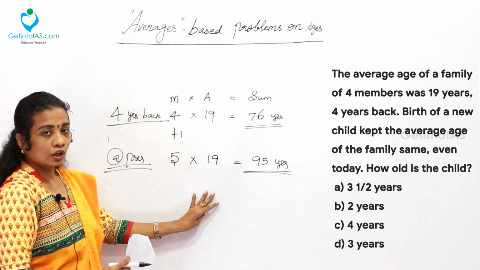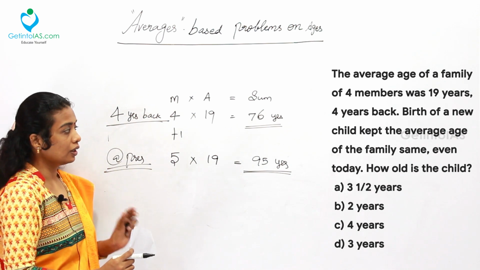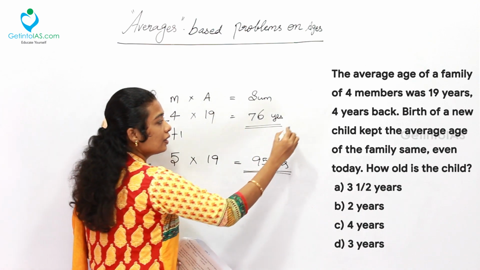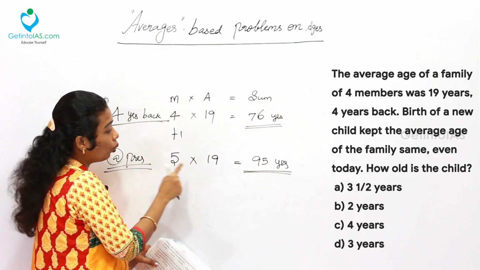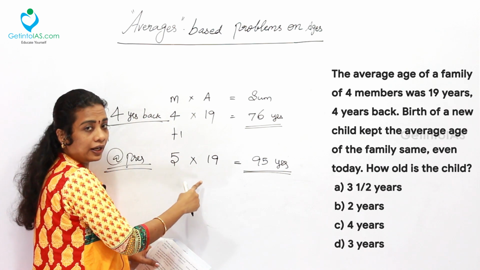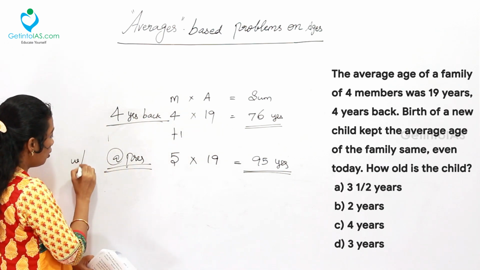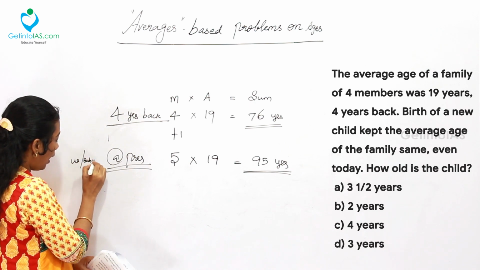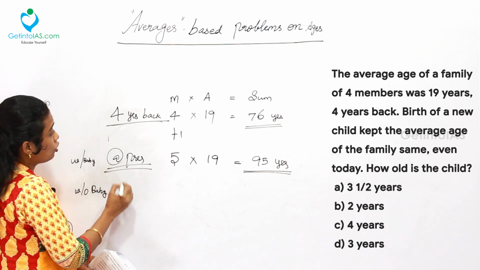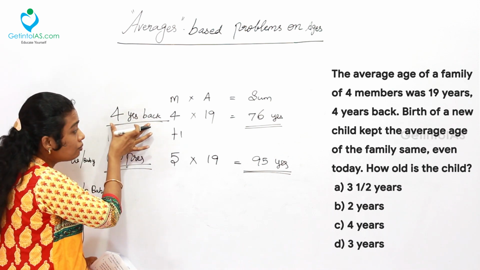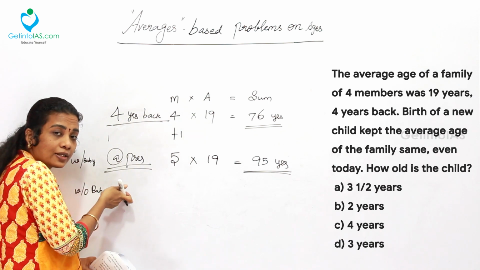Let it be. Now, we need to find the age of the newborn baby. Now, simply take the ages of the members at present without the baby. This is with baby, and without baby we can take it. So without baby, 4 years back, from the 4 years back, you will have to bring into the present.